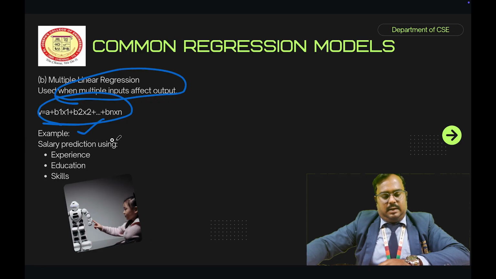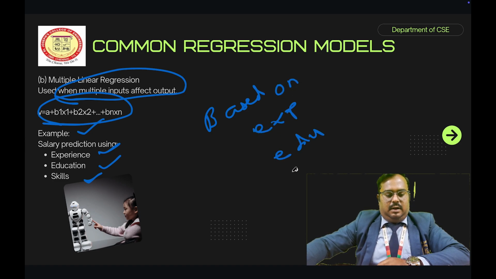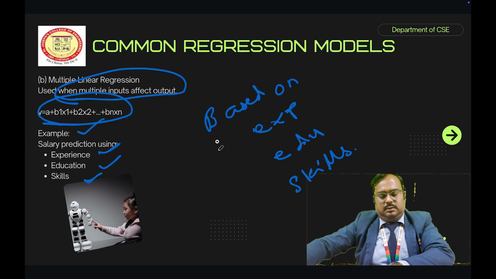What is meant by salary prediction using experience, education, skill? Based on our experience, education and any advanced skill, the salary will differ. Suppose you join a company, the fresher salary will be 50,000, and after 1 or 2 years you have to upskill. Based on that they will do the appraisal, and after that you get a different salary, the increment salary, right? So based on experience, education and skills, the salary will differ.